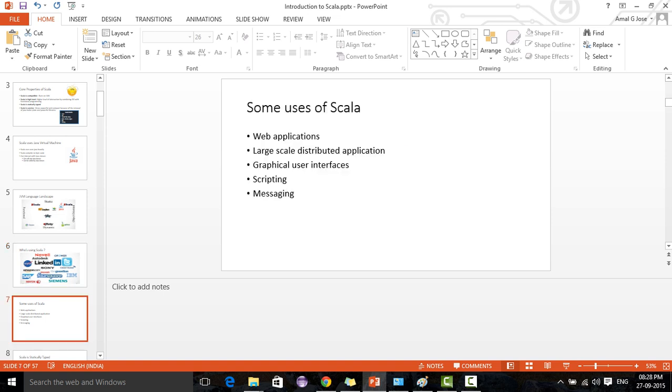Some use cases of Scala: Scala is used in developing web applications, large scale distributed applications, graphical user interfaces, scripting, messaging. In all these use cases Scala is used. When talking about large scale distributed applications, you may know Apache Spark. It's a distributed application for processing large data in a very fast way. Apache Spark is written completely in Scala.